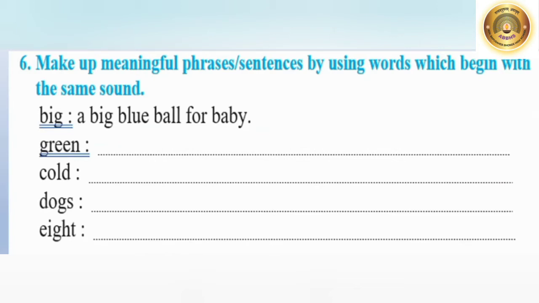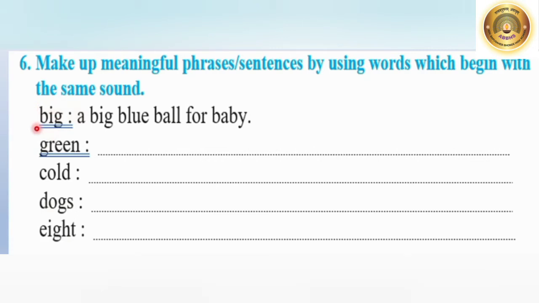Make up a meaningful phrase or sentence by using words which begin with the same sound. See, you have to make a meaningful sentence or phrase in which the words begin with the same sound. See, big, it means B. So we have to make a meaningful sentence or phrase which starts with the letter B over here.